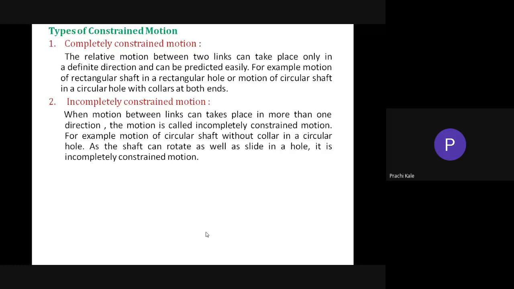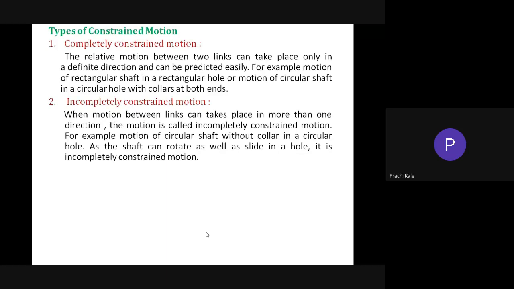Got it, Nikhil? So x direction, y direction and z direction. So 3 reciprocating motions and 3 rotary motions, meaning rotation along x direction, rotation along y direction, and rotation along z direction. Here also you need not consider clockwise and anti-clockwise rotation. So how many degrees of freedom are there? The total number of degrees of freedom is equal to 6.